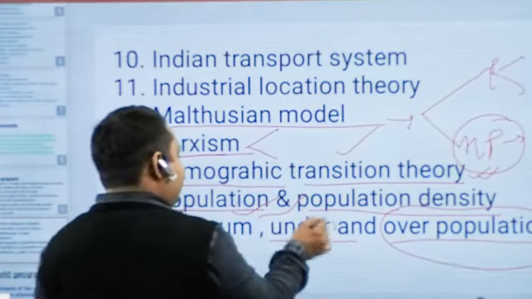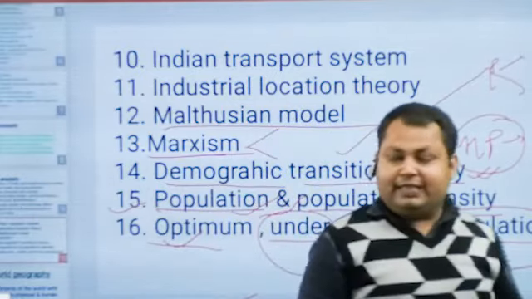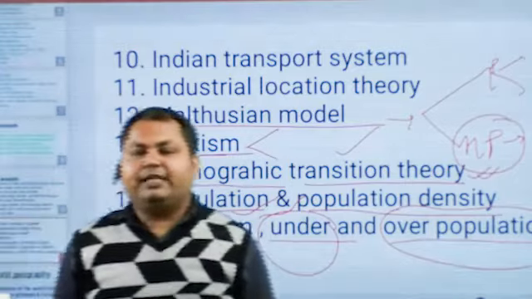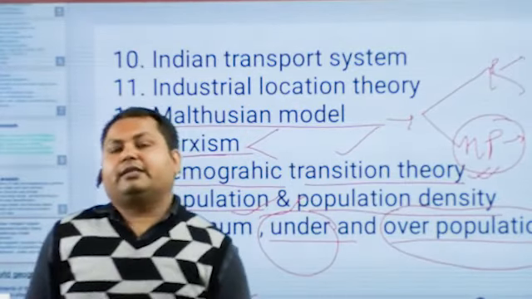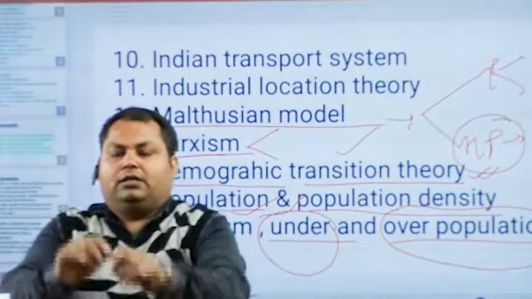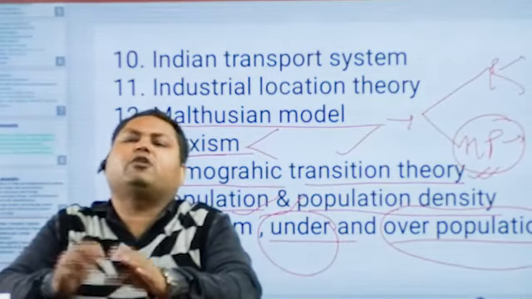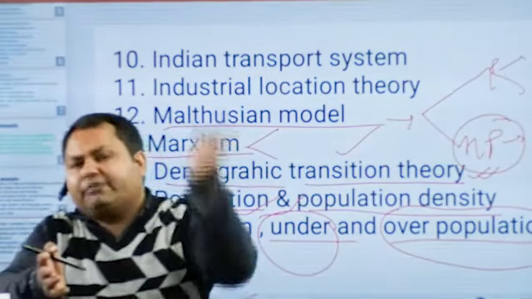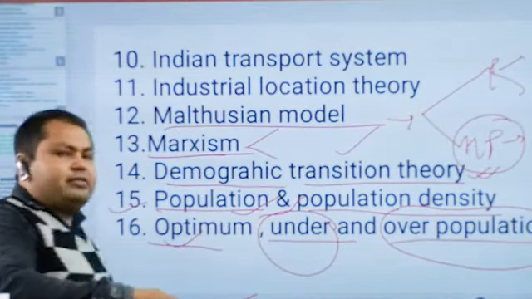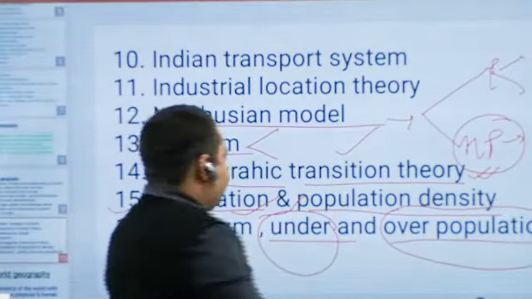In developed countries, there is a condition of optimum population, in European countries like Germany, France, and some countries of Anglo America such as the USA, Japan, etc. There are rare countries having optimum population, and most have either underpopulation or overpopulation. So here we will discuss the problems of the population of any country.